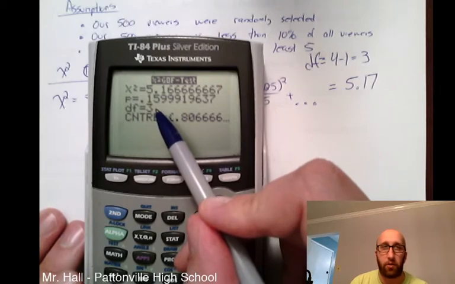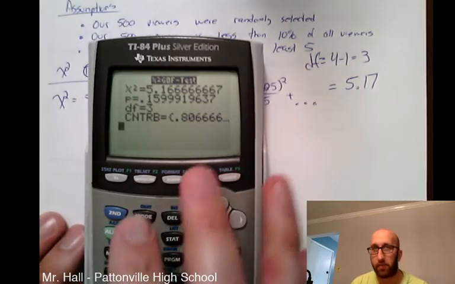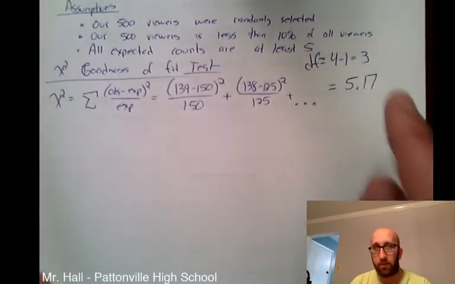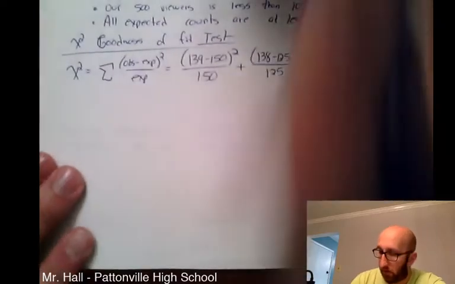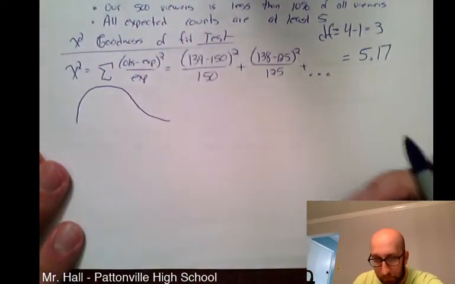It's going to tell you the degrees of freedom. And then there's this other piece here, which I'll talk about in a second. I want to finish this out, and then we'll come back to this. So 5.17, it did tell us our p-value.